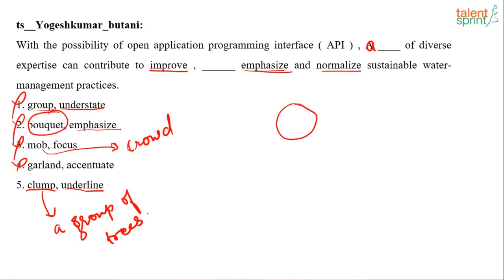So the fifth one can be the right answer, should be the right answer, because we have just taken it in a figurative way. We are not talking about a group of trees, we are talking about a group of diverse expertise. So it has been taken figuratively, and that's why the fifth one will be the right answer. So clump and underline. So that should be the right answer.